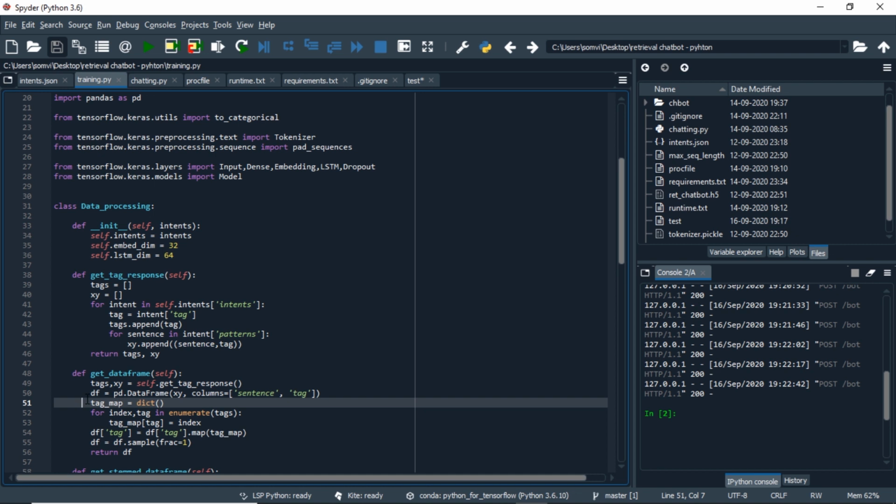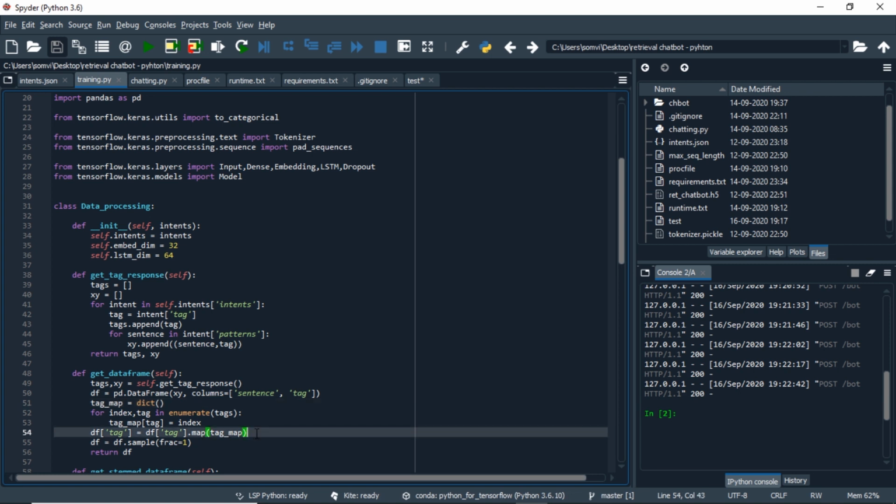At this point, we have our tags as opening, thanks, fees, like that. We need to convert these values into integers, as our TensorFlow model won't be able to understand the language. So we will create a simple tag map dictionary, and we will use the map function of pandas to convert the values opening, thanks, etc. to the integer values. Once we convert the values into integers, we will shuffle them using the sample.